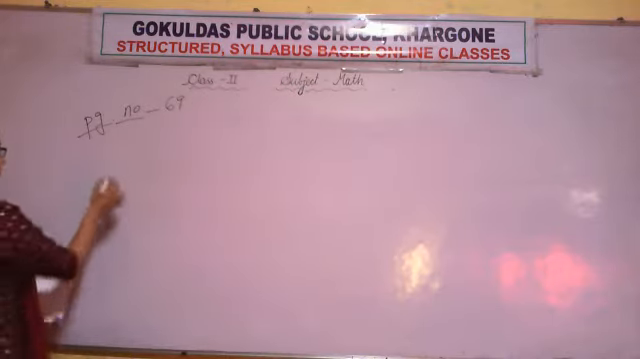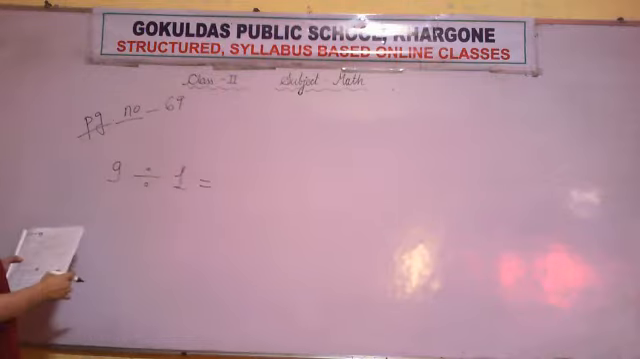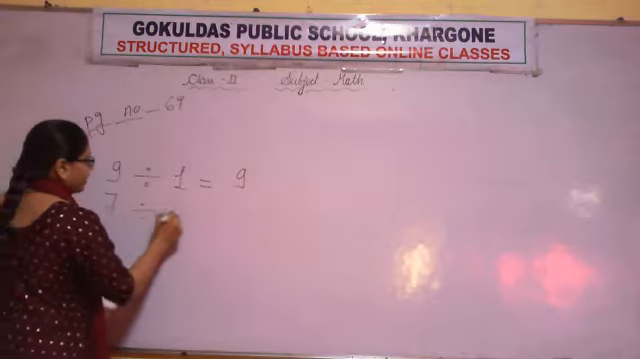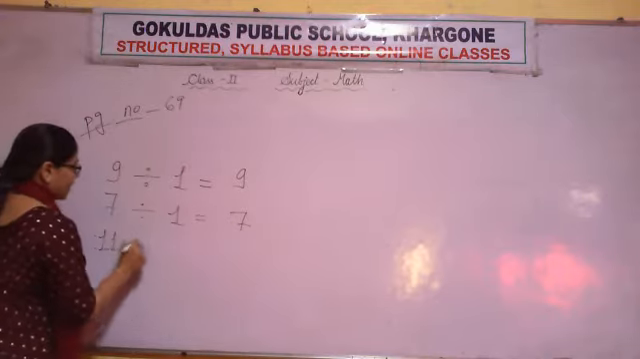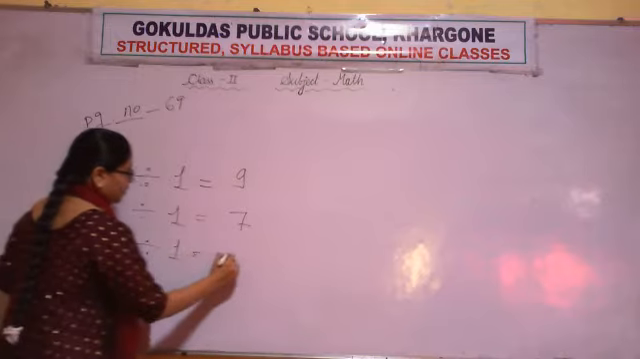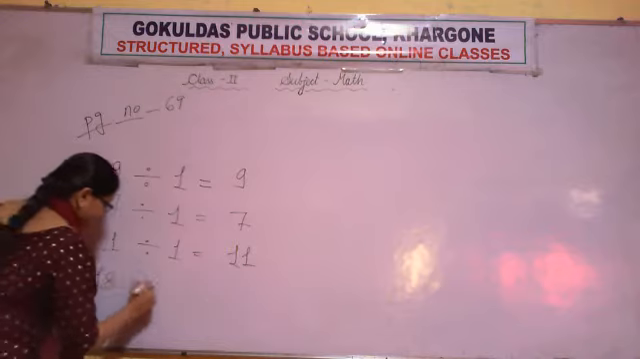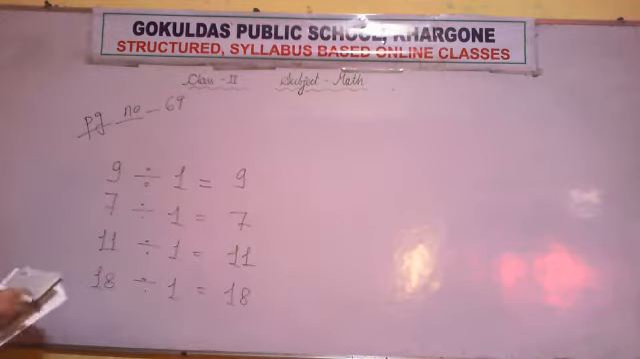Next questions. 9 divided by 1 is equal to 9. 7 divided by 1 is equal to 7. 11 divided by 1 is equal to 11. 18 divided by 1 is equal to 18.